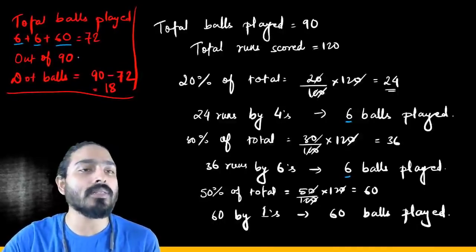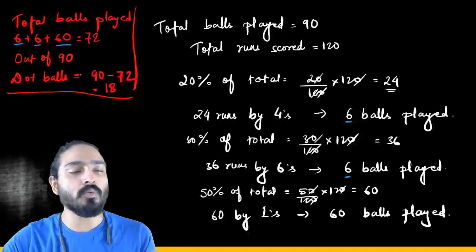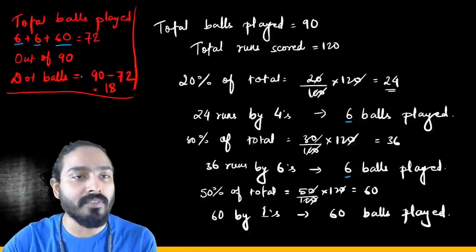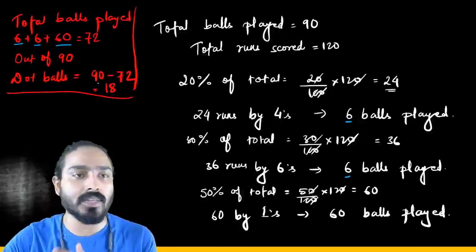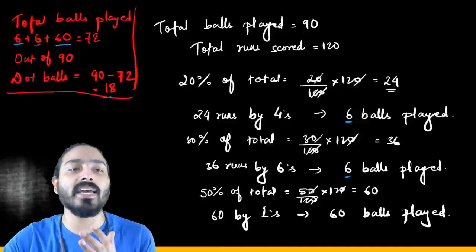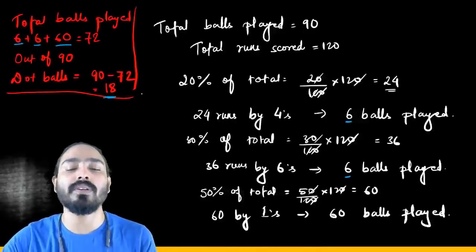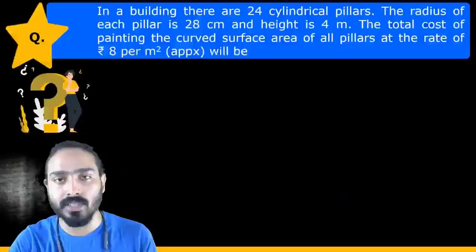So out of 90 balls, there were dot balls also. So now what we have to do is subtract this 72 to get the number of dot balls. So when you subtract, you'll get 18 as the answer. Try to solve it with a calm mind and you will be able to solve it.